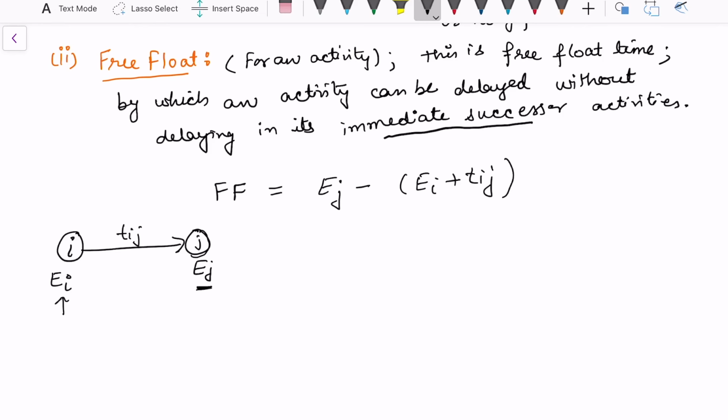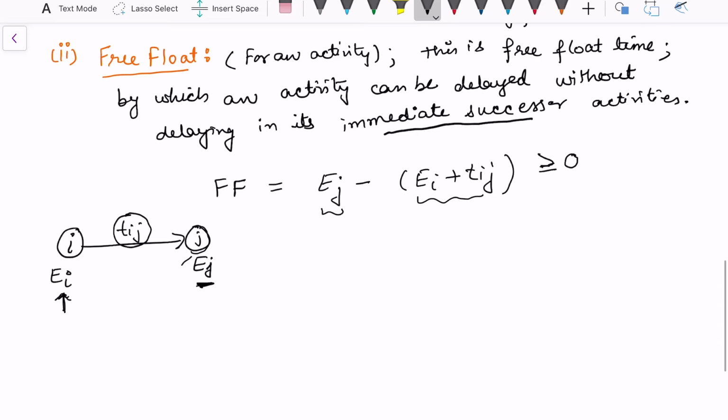If there is no delay, that means we have started at Ei, Tij time has been taken, and we can then start with Ej. So if these two quantities are the same, this quantity becomes 0. In all other cases, this quantity becomes strictly positive. Sometimes Ej depends not only on this event but also on some other activities coming into it, and we take this Ej as the maximum of the times coming from the different events or different nodes.